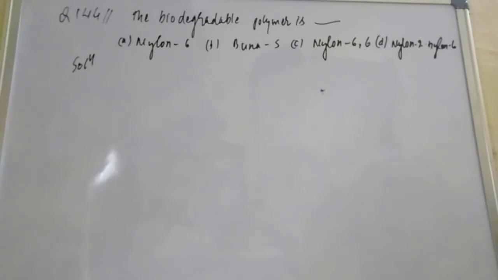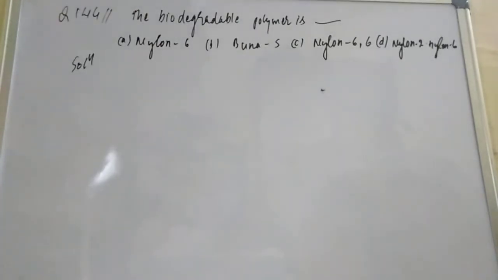Hello friend, now question number 144. Let us see what the question is saying. The question is: the biodegradable polymer is. They have given nylon 6, Buna-S, nylon 2, nylon 6. Out of these 4 options, we know there are 2 biodegradable polymers.